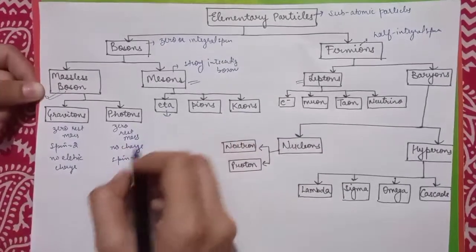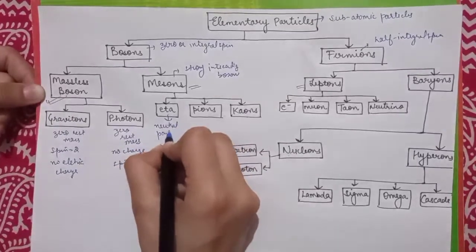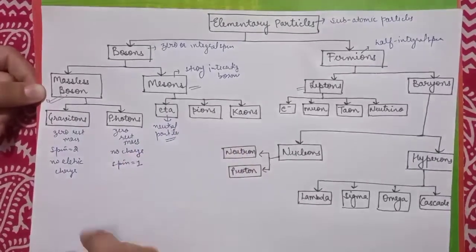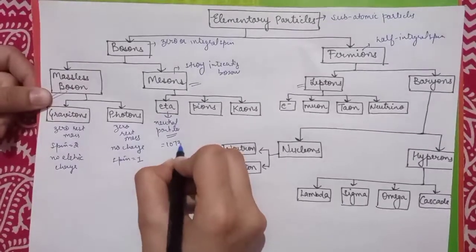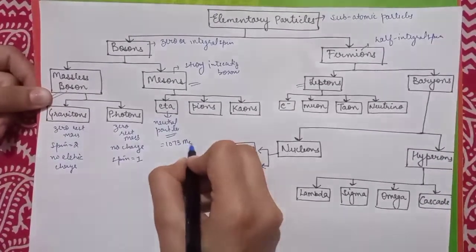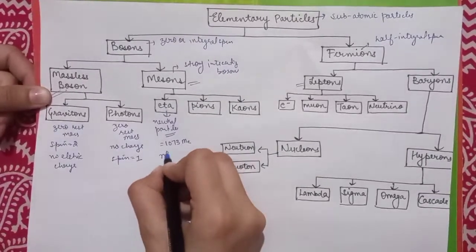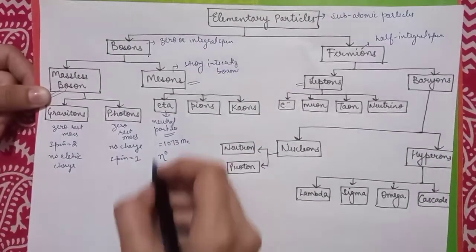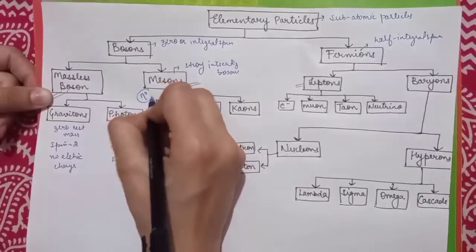These eta particles are neutral particles and they have rest mass equal to 1073 times the mass of an electron. Eta naught is its antiparticle, while the eta is also represented as eta naught.